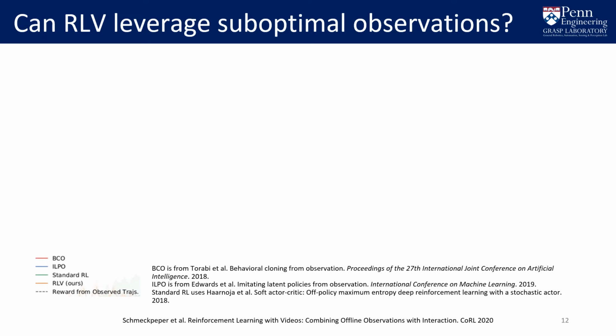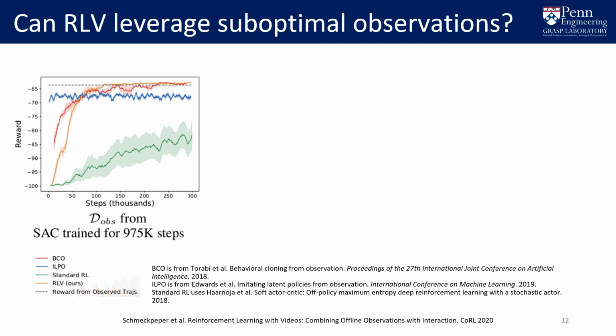First, we examine the effects of different qualities of observations in the simple acrobot environment, where an agent must swing up a double pendulum. We train an RL agent on the acrobot task and gather observations from it at different points in training, giving us sets of simulated observations with different success rates and achieved rewards. We show the achieved rewards versus the number of environment steps for three different qualities of observations.